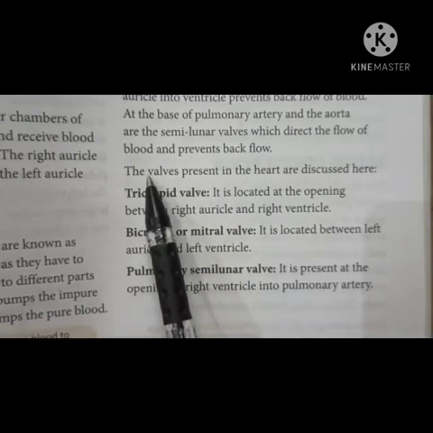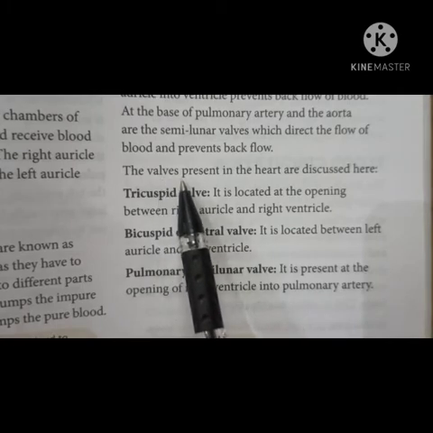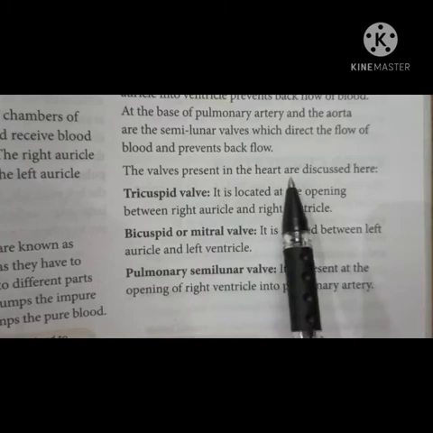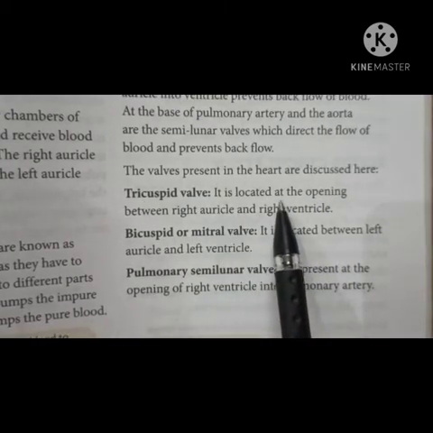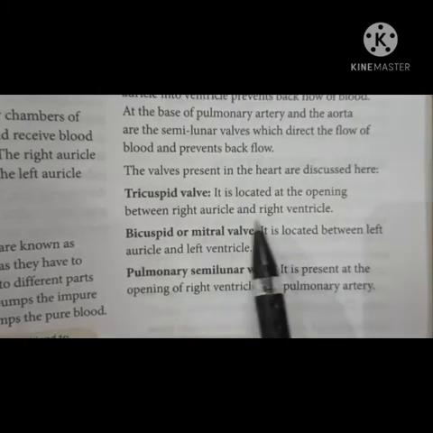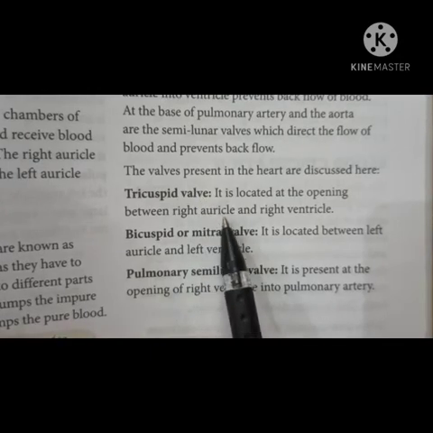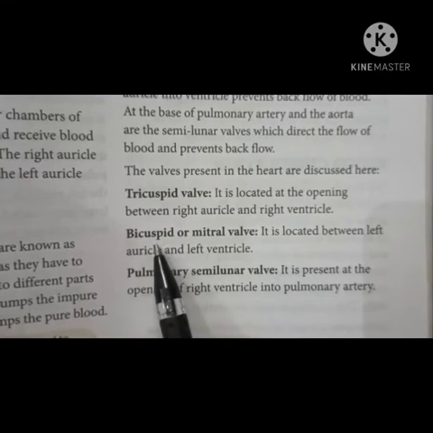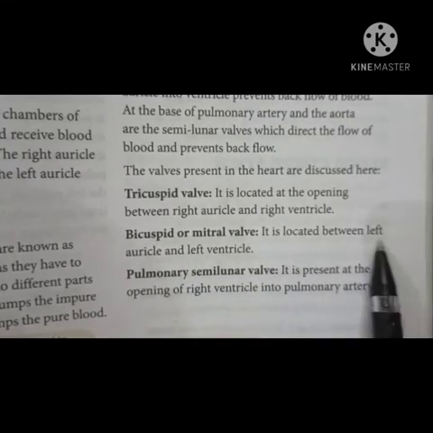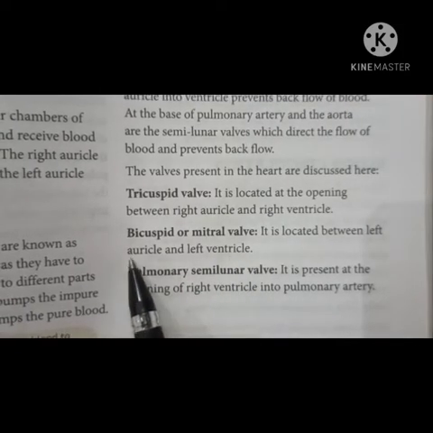The heart consists of 4 different valves. The valves which are present in the heart are discussed here. First is your tricuspid valve. It is located at the opening between right auricle and right ventricle. And what is the function of tricuspid valve? It prevents the backward flow of blood from right ventricle to the right auricle. While bicuspid valve or mitral valve is located between the left auricle and left ventricle, and it prevents the backward flow of blood from left ventricle to left auricle.